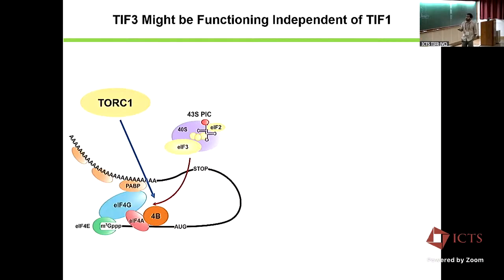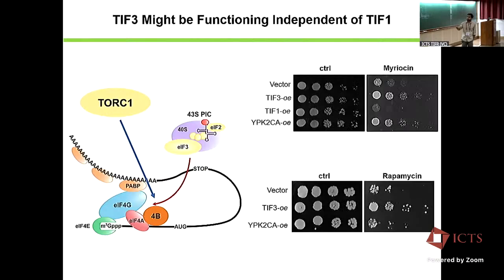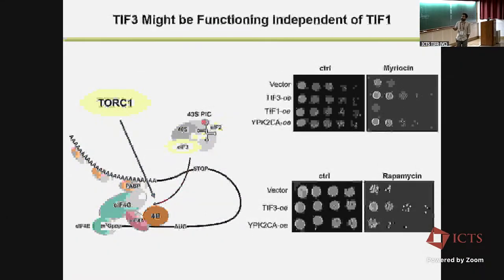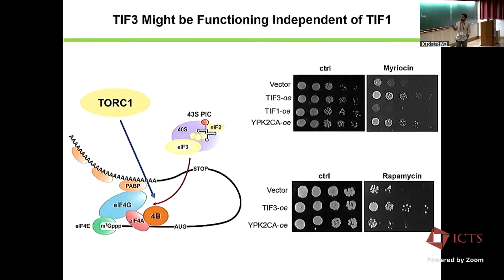But as I said, it is also known in the literature that TORC1 regulates the function of 4B. Since 4B gives resistance to myriocin, and 4B is known to activate EF4A, which leads to translation initiation, we asked whether TIF1 overexpression, TIF1 being EF4A in yeast, can also give the same phenotype.